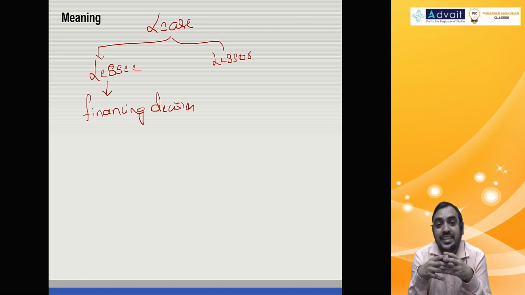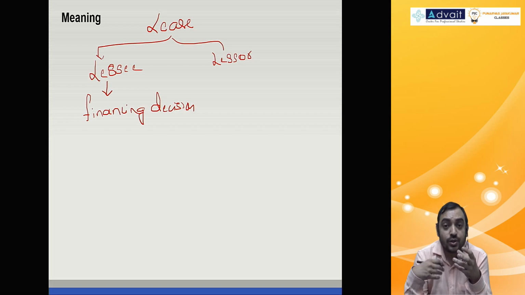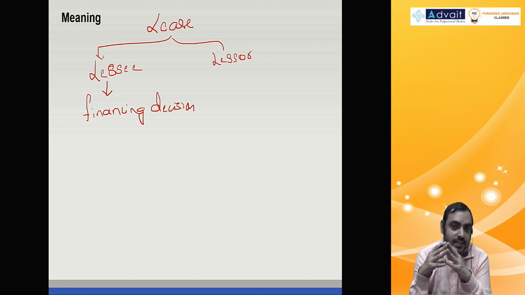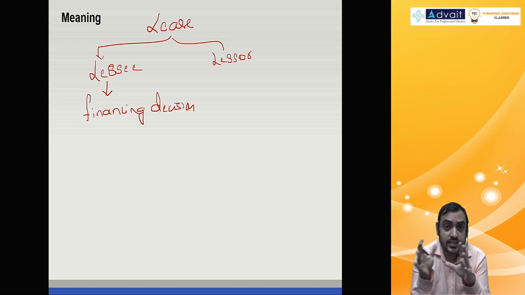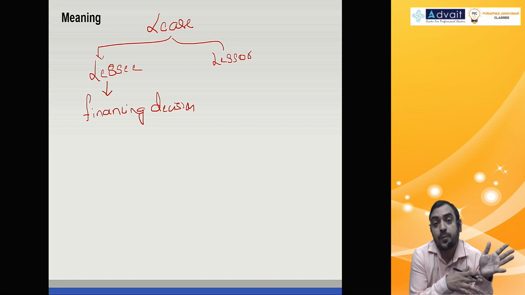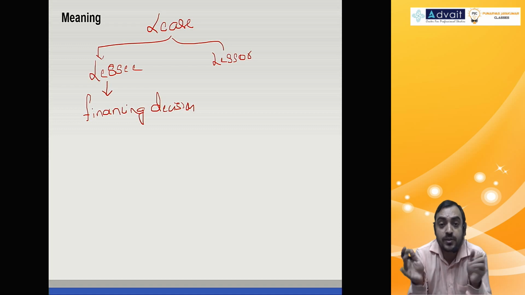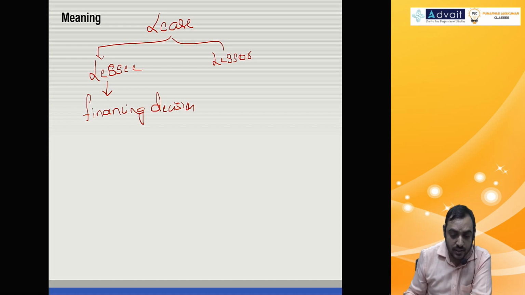Financing decision means, should I take it on lease or on ownership basis? Should I purchase the asset? Here we are not discussing whether to buy the asset or not. That is an investment decision, a capital budgeting decision. Should the machine be purchased? So the financing decision for the lessee is what should be the source for acquiring the asset.